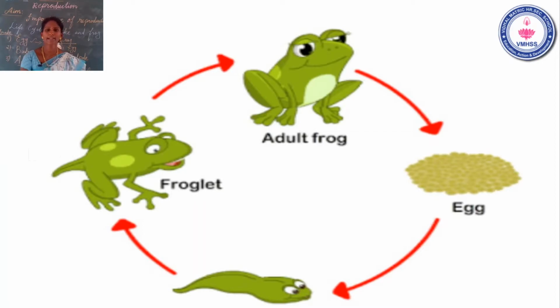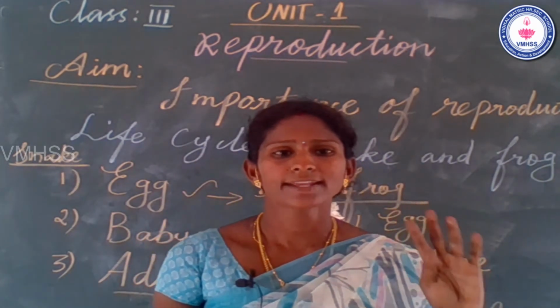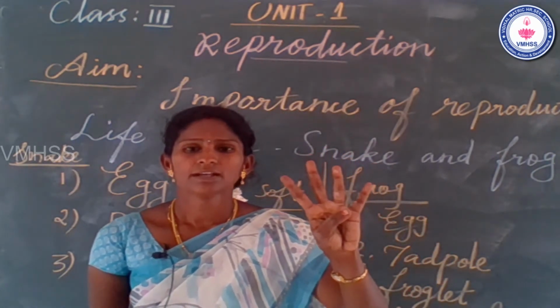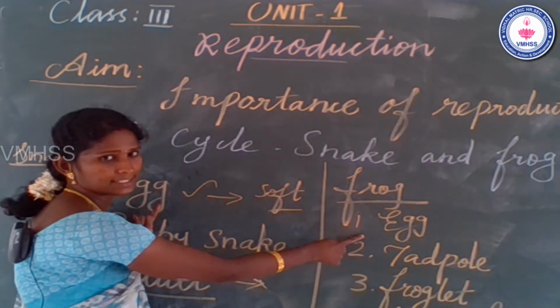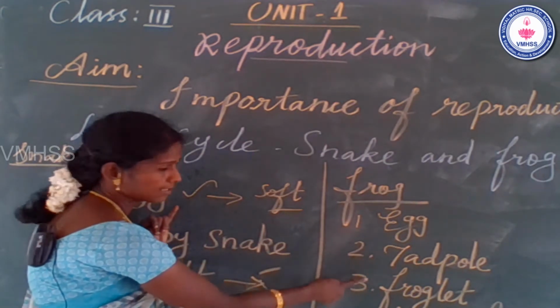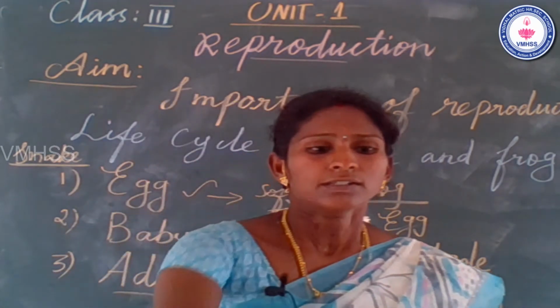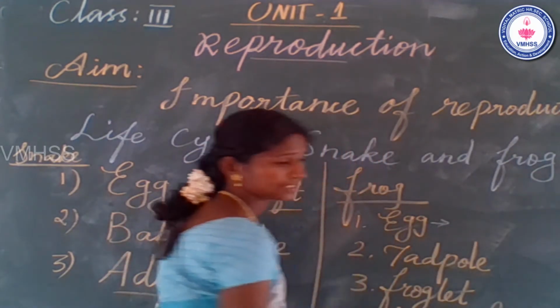Students, see the slide. First one, egg stage. Second one, tadpole. Third stage, froglet. Fourth one, adult frog. How many stages? There are only 4 stages in a frog's life cycle. What is the first stage? Egg stage. Second one, tadpole. Third one, froglet. And fourth one, adult frog. Okay, now we can look at the details of every stage.